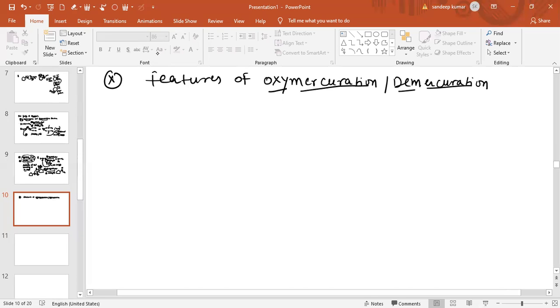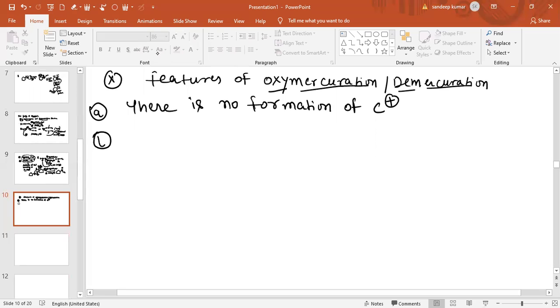You can easily see, there is no formation of carbocation in this case. And when there is no formation of carbocation,